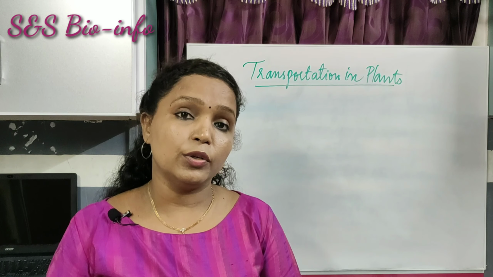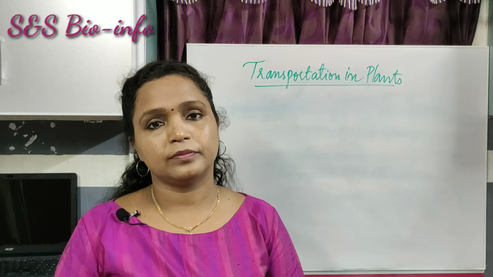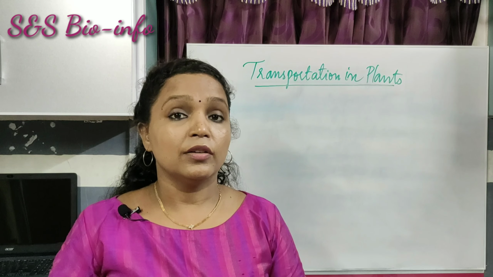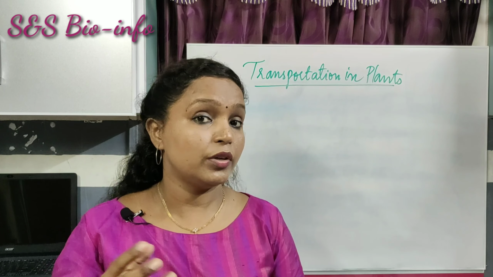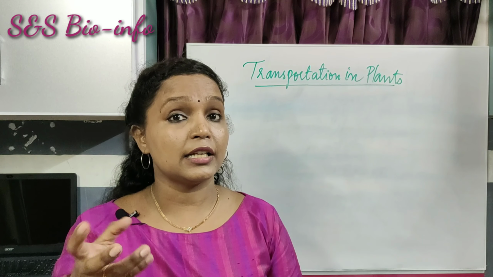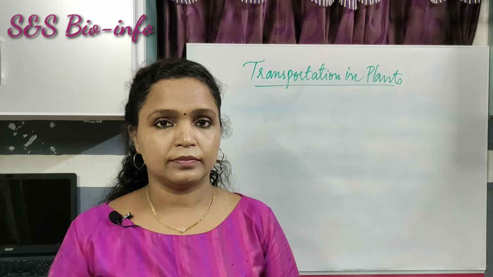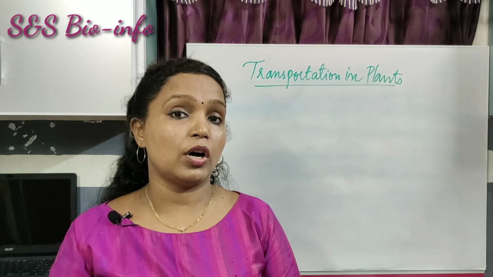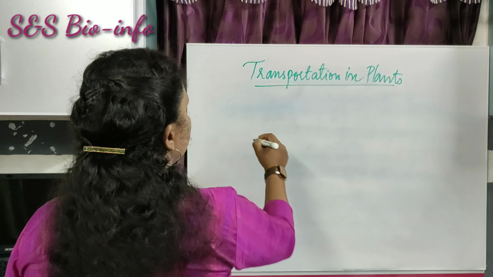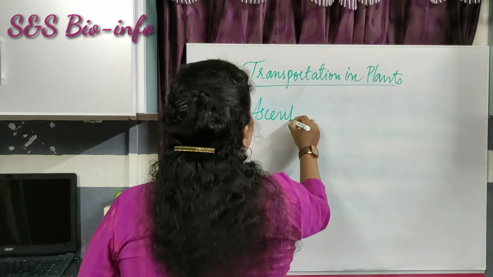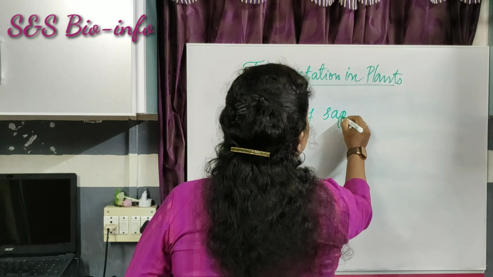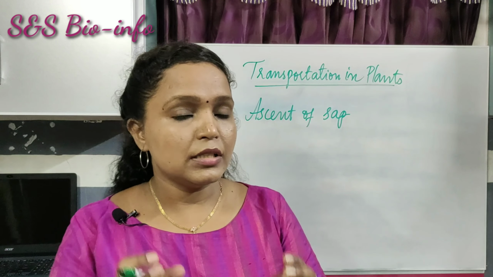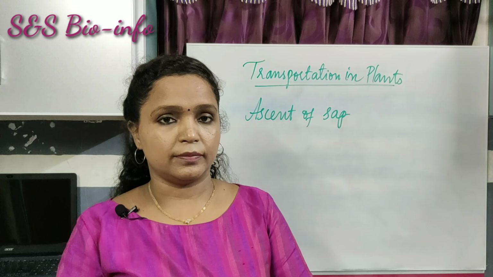Plants get water and nutrients by means of roots. From these roots, the water and raw materials are transported to different parts of the plant such as leaves, flowers and the stems. That is utilized at the leaves for photosynthesis. The phenomenon of movement of water in upward direction is called ascent of sap. This ascent of sap requires energy.